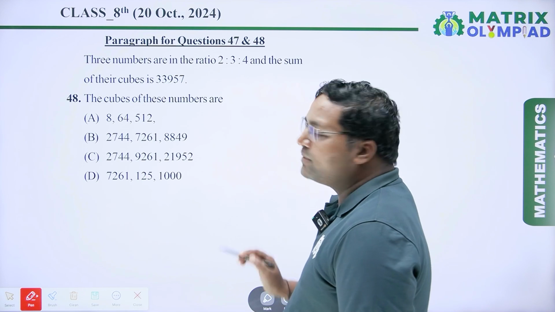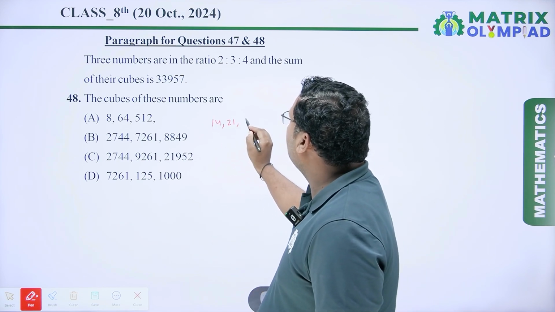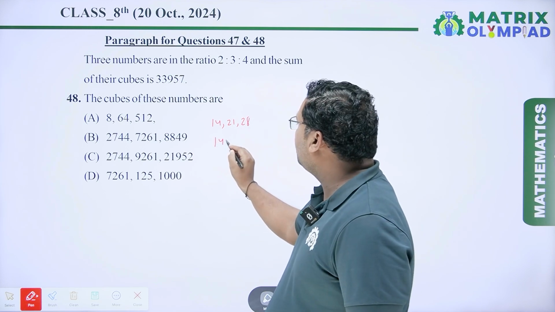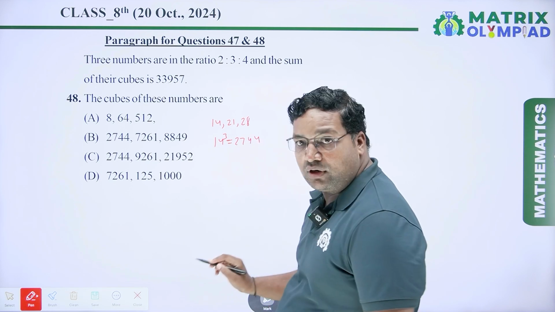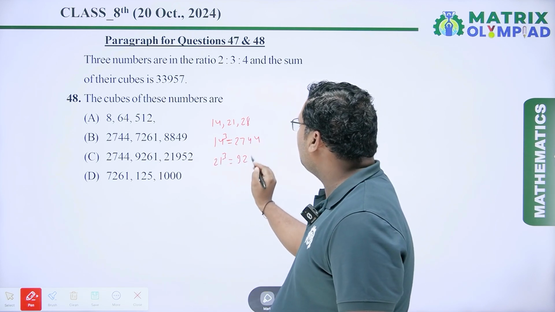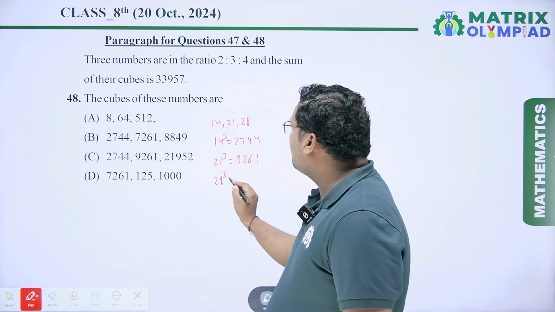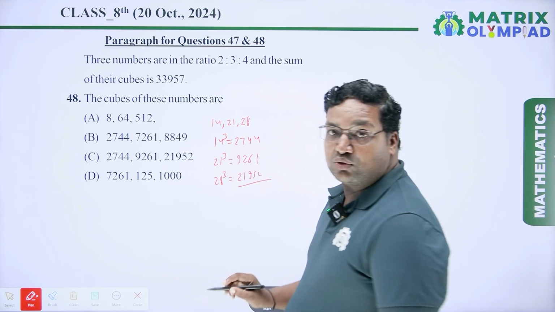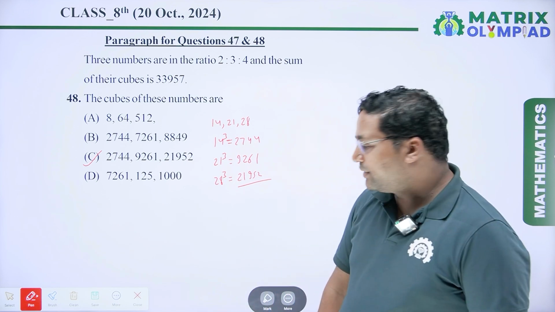The cubes of these numbers, 14, 21 and 28: the cube of 14 is 2744, the cube of 21 is 9261, and the cube of 28 is 21,952. So our answer will be option C.